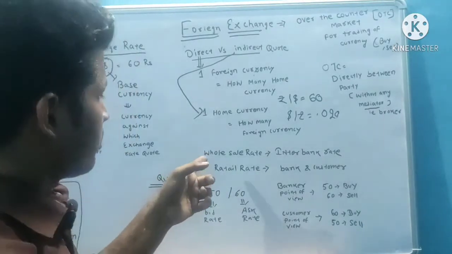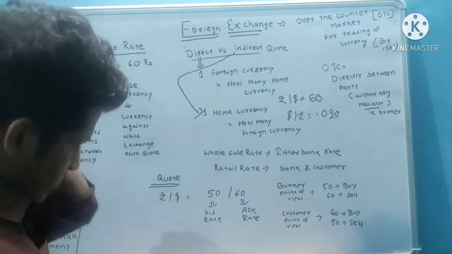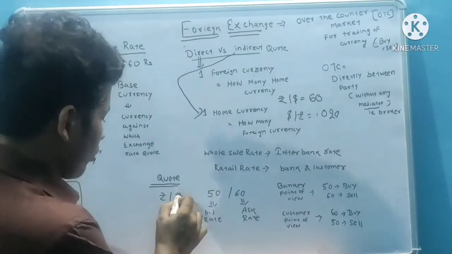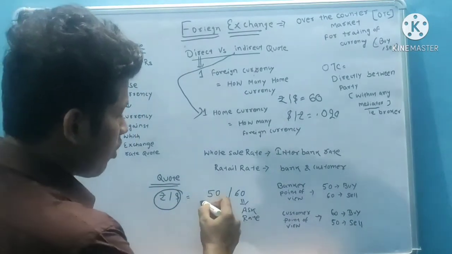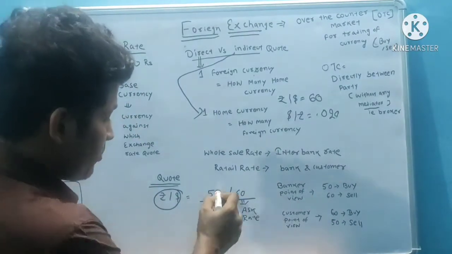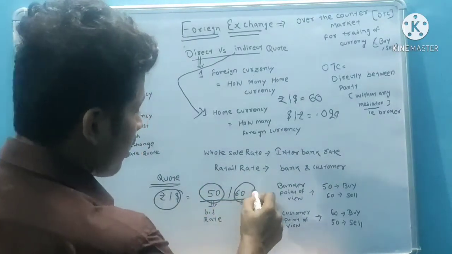The bank normally quotes, suppose, rupee by dollar is 50 or 60. From the bank, this 50 is called the bid rate, and this 60 is called the ask rate.